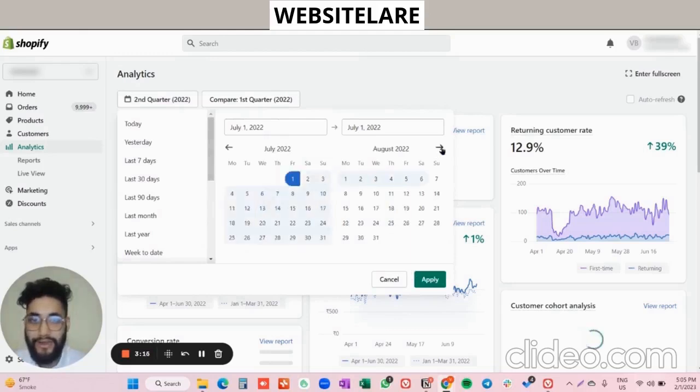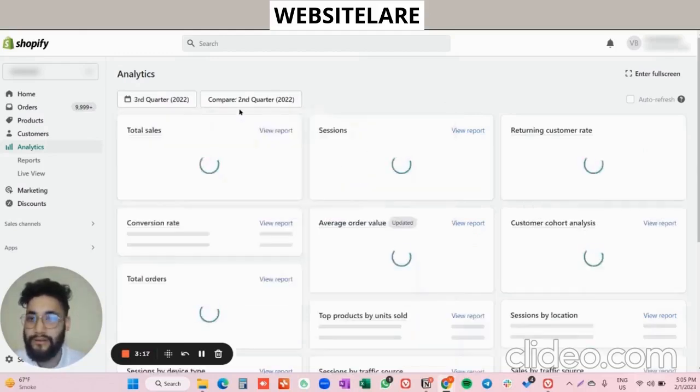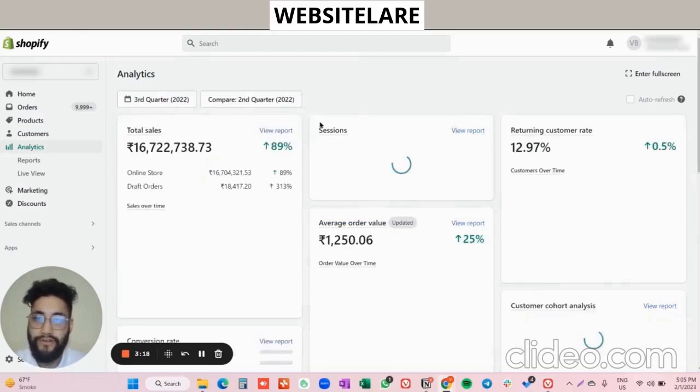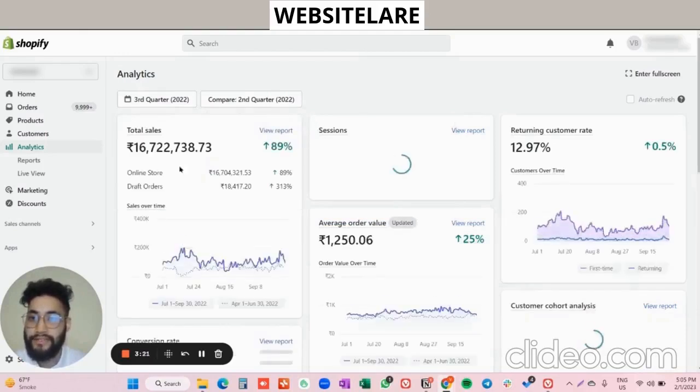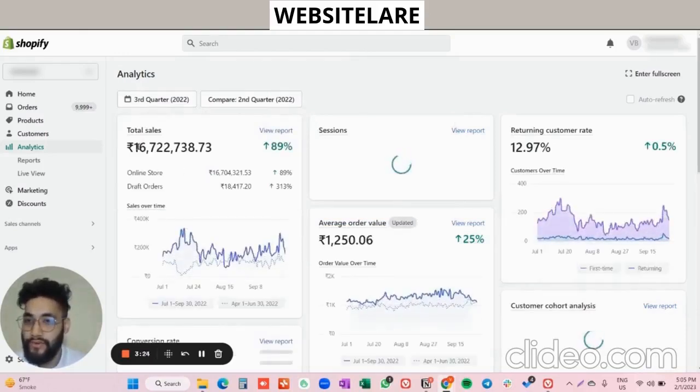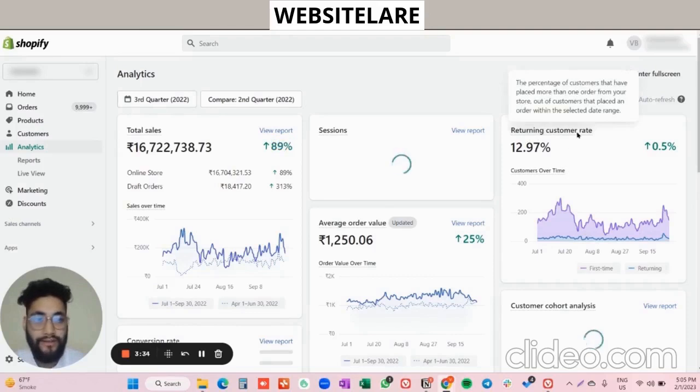Let me select July, August, and September. This will be the third quarter, which is compared with the second quarter. In the third quarter, as you can see over here, 1 crore 67 lakh 22,738 rupees in terms of sales that we have generated, which is improved by 90. The returning customer rate is slightly improved by 0.5%, 13% again.